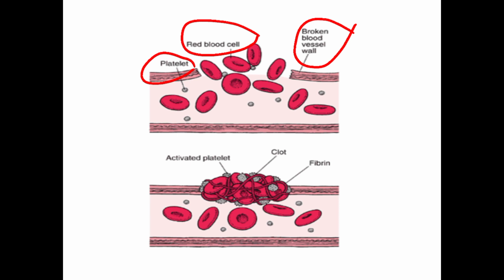Immediately there is an activation of platelets, and the activated platelets form a temporary plug. You can see here, a temporary plug over the RBCs. After the temporary platelet plug formation, a permanent seal or permanent clot will be formed. That is another mechanism, and for that mechanism also the platelets will help.